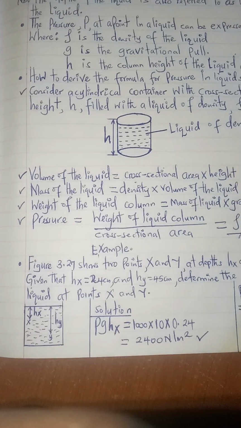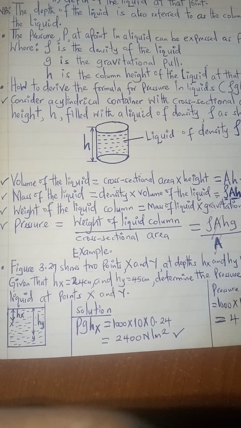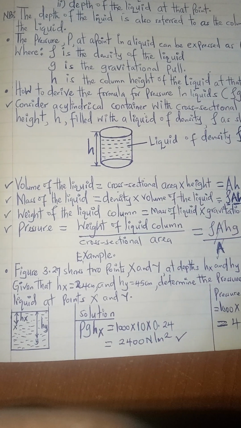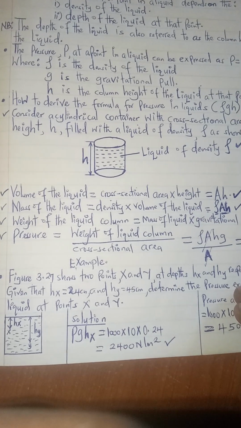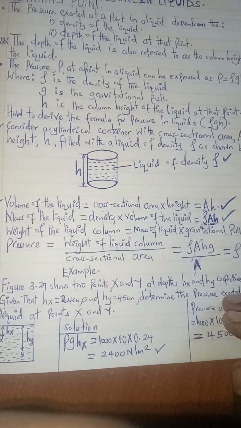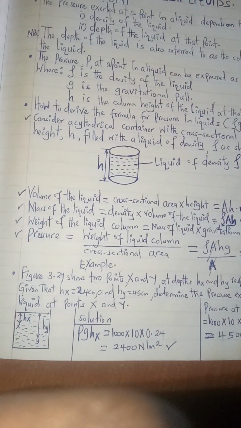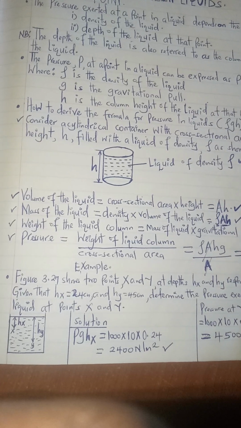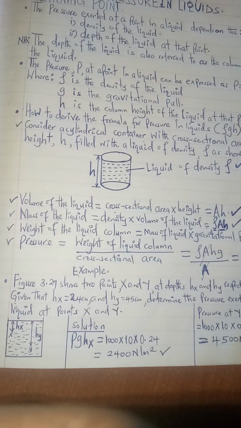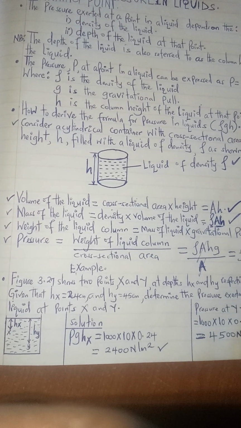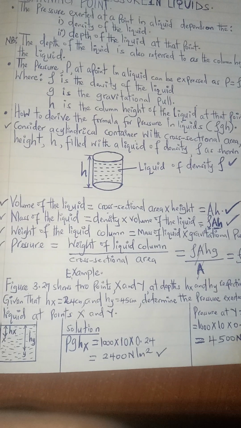We have been told that figure 3.27 shows 2 points, x and y. I think you can see that at the depths hx and hy respectively in water, given that hx, that is the height x, is 24 centimeters and the height for y is 45 centimeters.